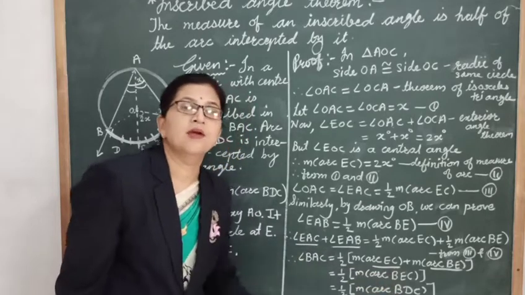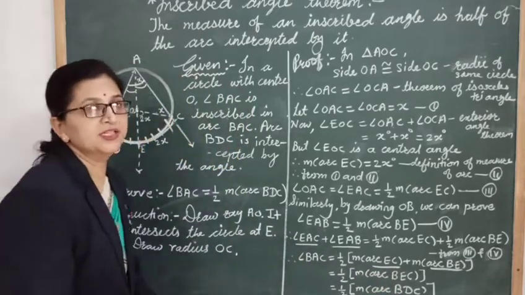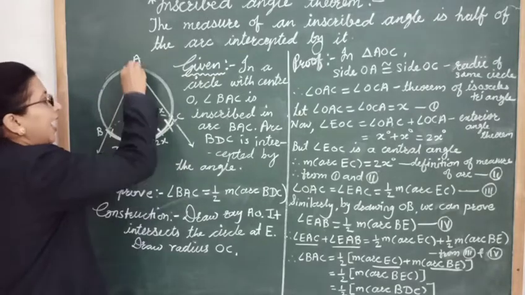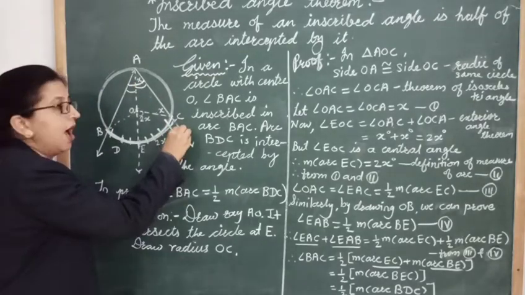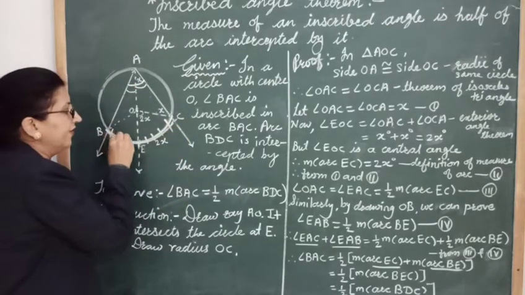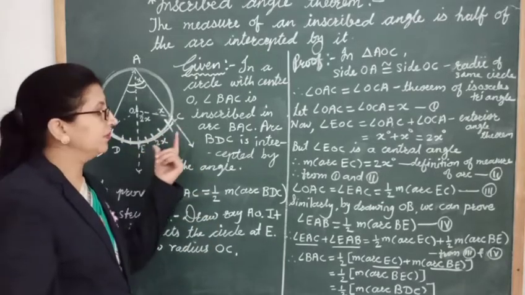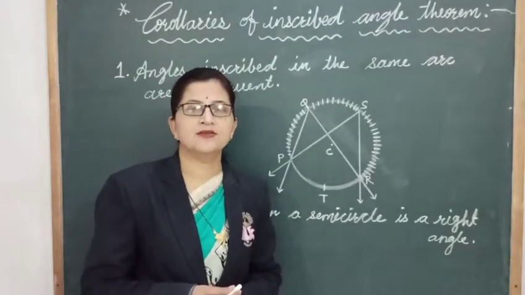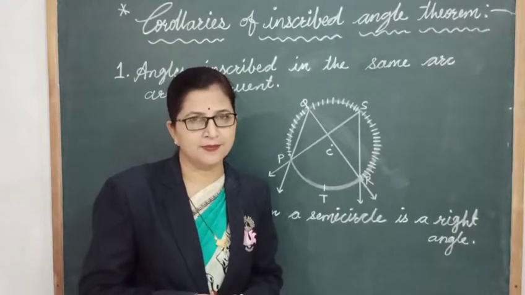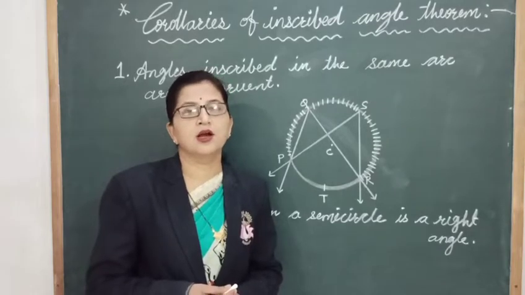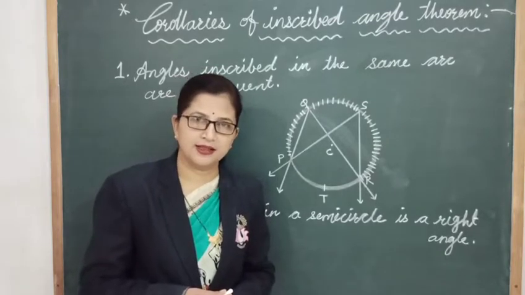So in this way we had proved that measure of this inscribed angle is half of the measure of its intercepted arc. I hope the theorem is clear for you. So dear students, we have studied inscribed angle theorem. Now let's learn corollaries of inscribed angle theorem.